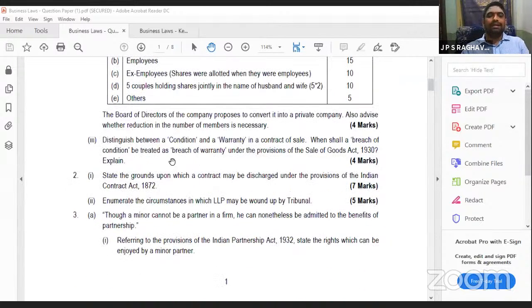Then, distinguish between a condition and a warranty. You know what is a condition and warranty. I will not explain the whole thing here. Condition is an important thing. The main purpose of the contract is called condition. For what purpose you are giving, that is a condition. Warranty means a different thing, which is collateral. For example, an air conditioner you are purchasing. For what purpose will you purchase an air conditioner? Only to make your room, your house cool. That is the main purpose.